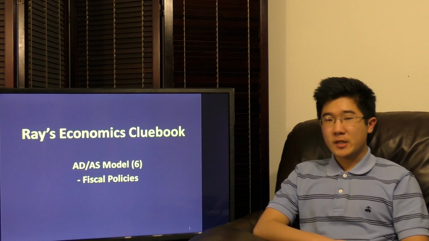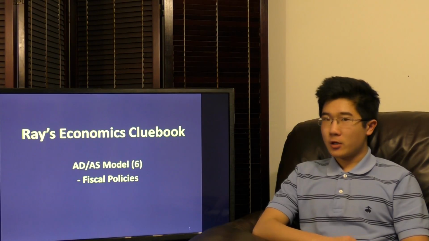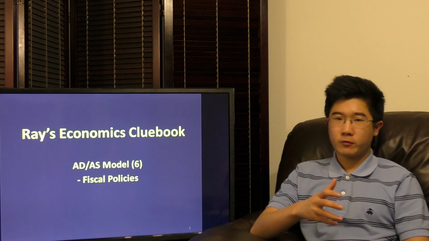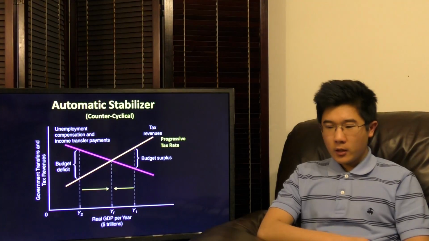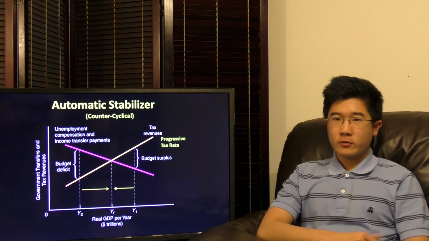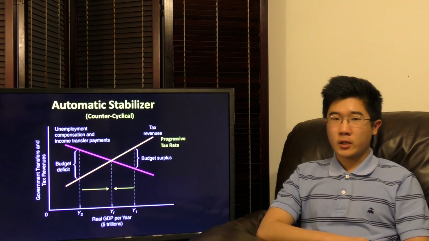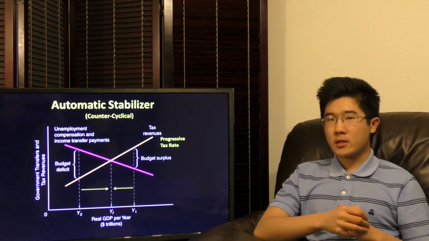Today, we're going on our 6th episode of the AD-AS model unit. We're talking about government fiscal policies, usually coming directly from a central government. Now, the first, most traditional and perhaps most fundamental government fiscal policy during an economy is an automatic stabilizer.